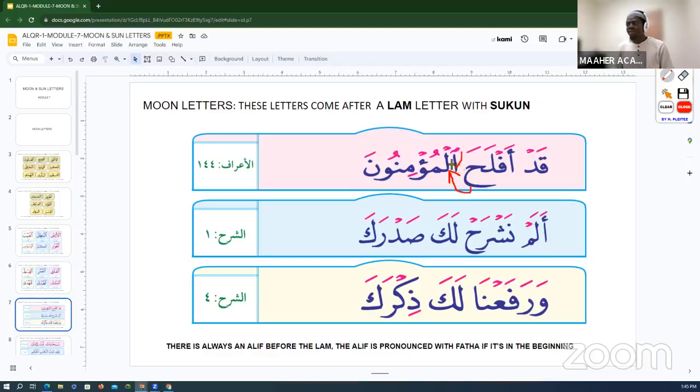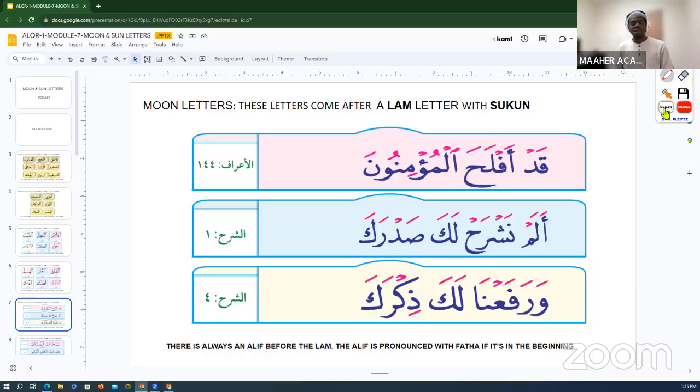So this alif here is written, it's not pronounced. So قَدْ أَفْلَحَ الْمُؤْمِنُونَ. See that? قَدْ أَفْلَحَ الْمُؤْمِنُونَ. So the only time you'll be pronouncing this alif is whenever it's at the beginning of the word. And the moment it's not at the beginning, it's in the middle, for lam al-qamariyah here, you will not pronounce it. And the same thing applies for lam al-shamsiyah, which we're going to look at in a moment.